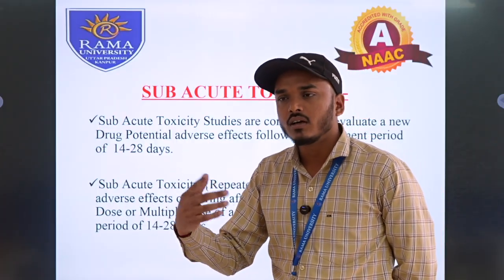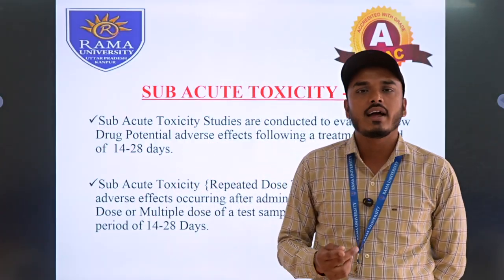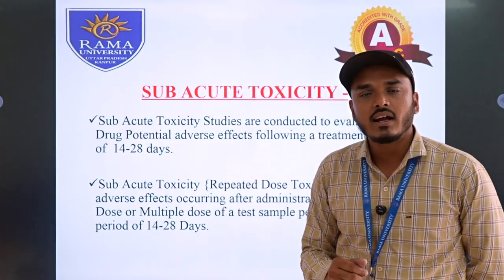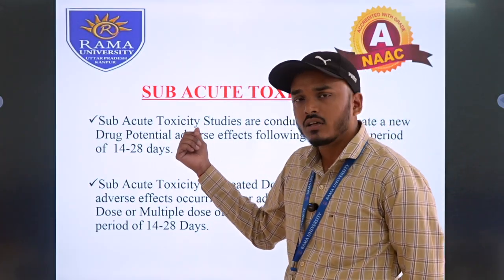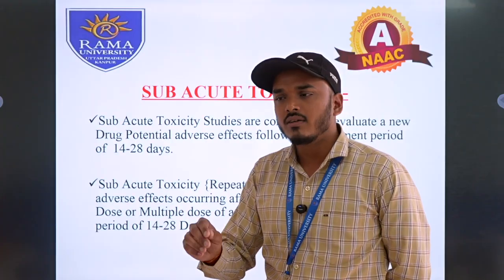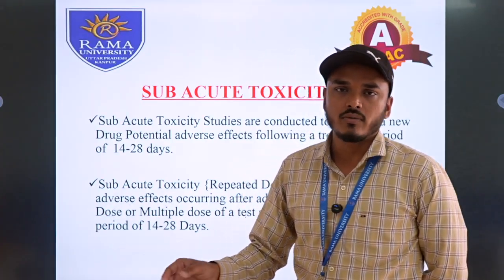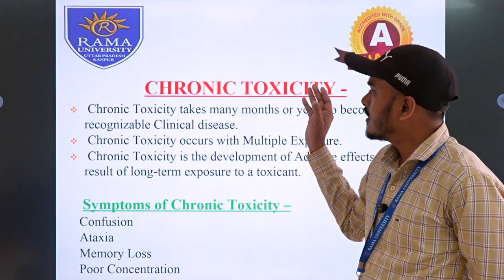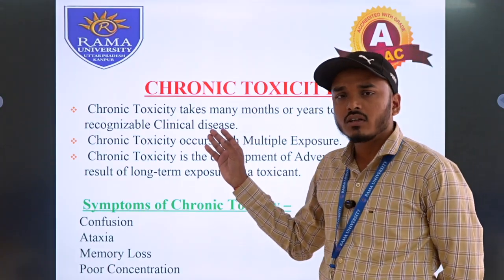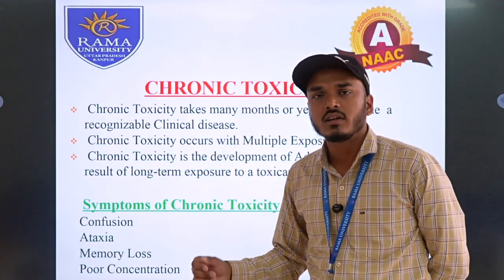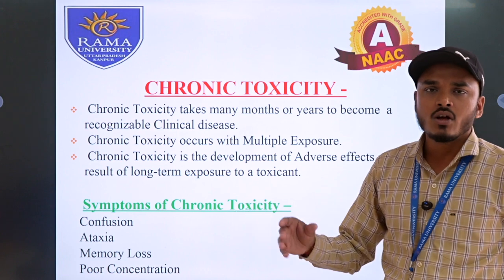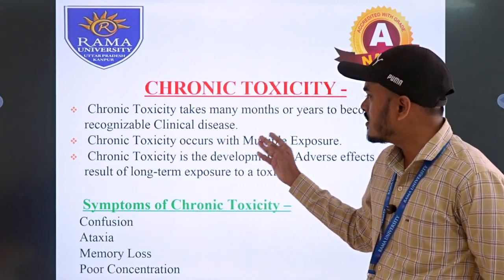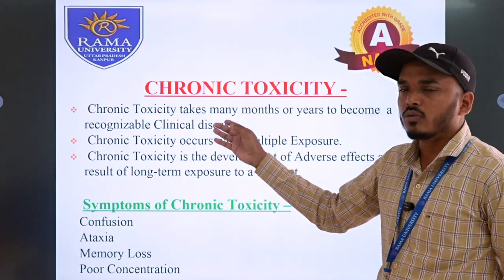So our first toxicity is acute toxicity, which ranges about 14 days, and the second is subacute toxicity, which develops after 28 days of administration of the dose. The third toxicity is chronic toxicity. Chronic toxicity is the type of toxicity that occurs within a few months or also develops over years. These are long-term toxicities from multiple exposures to the drug.